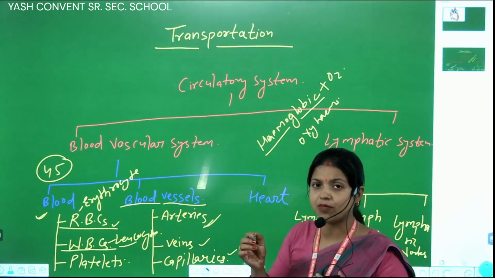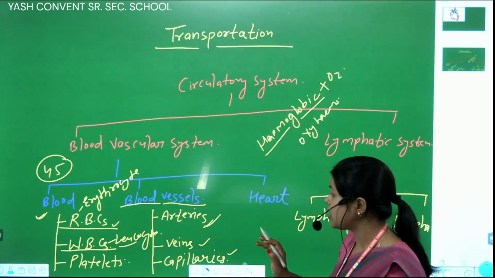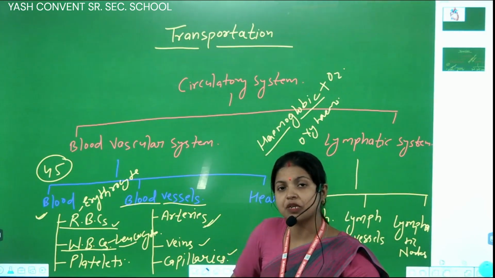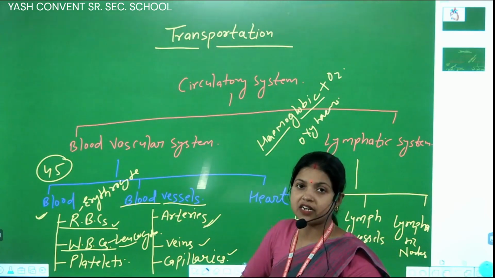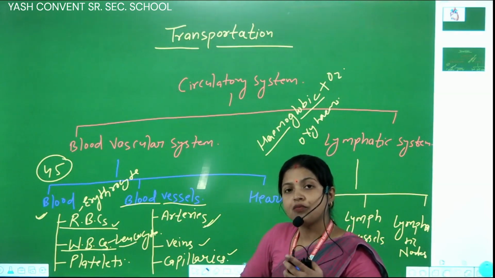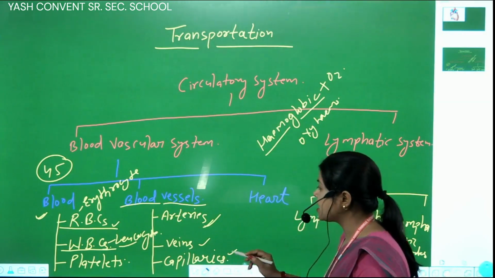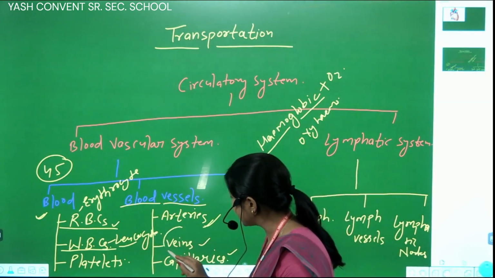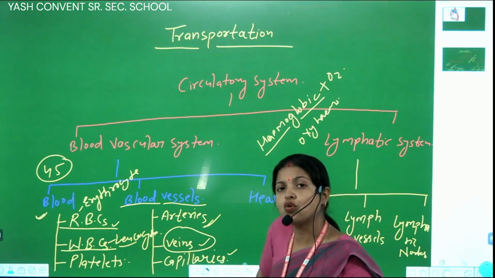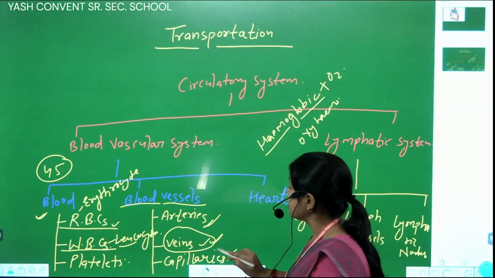Arteries carry oxygenated blood from the heart to the whole body, except the pulmonary artery. Remember this point: except the pulmonary artery. The pulmonary artery carries deoxygenated blood from the right ventricle to the lungs. Okay, students. And the veins collect deoxygenated blood from the whole body and carry it to the right auricle.